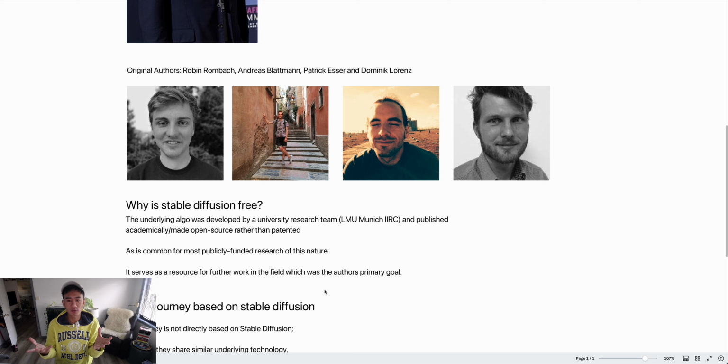Because it's open source software that anyone can just install completely for free, whereas people are paying $20, $10, $30 a month for things like Mid-Journey. Why is Stable Diffusion free? Well, the underlying algorithm was developed by a university research team. And it was published academically, made open source rather than being patented, as this is most common for publicly funded research of this nature because it was funded by the university. So it serves as a resource to further work in the field, which is the author's primary goal. So that's exactly why it's free.